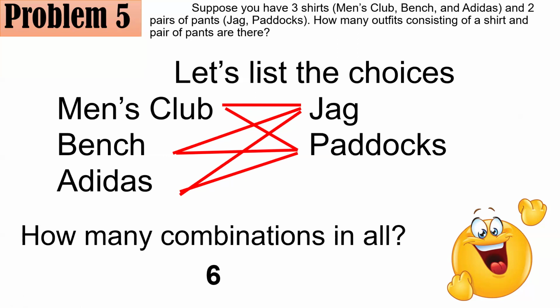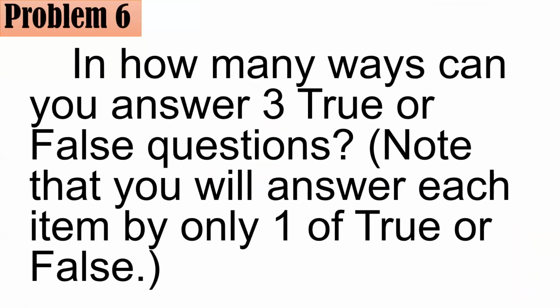Moving on to problem number 6. In how many ways can you answer 3 true or false questions? Note that you will answer each item by only one of true or false. Okay? So there is also a presumption here, or we assume that you will answer all items and that each item you will answer exactly one of true or false, but not both. Okay? So only one answer for each item. So what do you think is the answer here?